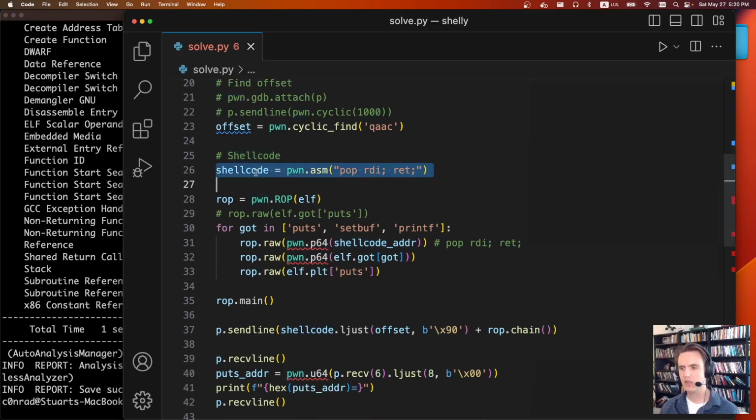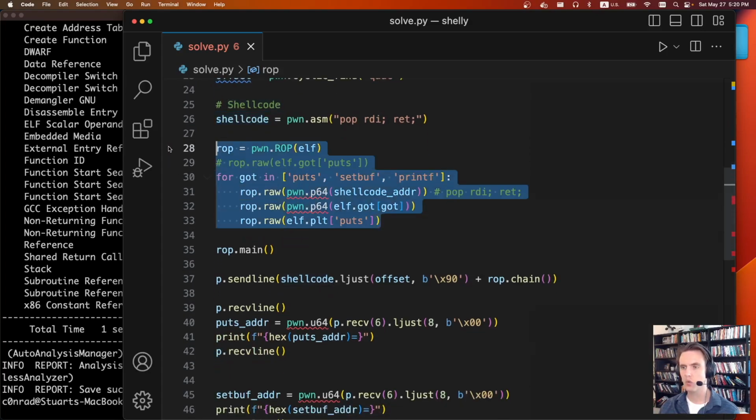To construct the ROP code, we were missing a gadget. Since we're allowed to embed shellcode, I just inserted that gadget that I needed. Specifically, the gadget we needed was a pop RDI ret. So I construct that shellcode and put that in, so that later we can just refer to that gadget. We don't know the libc that's running on the remote system, so we need to print out different addresses in the global offset table to figure out what remote libc is.